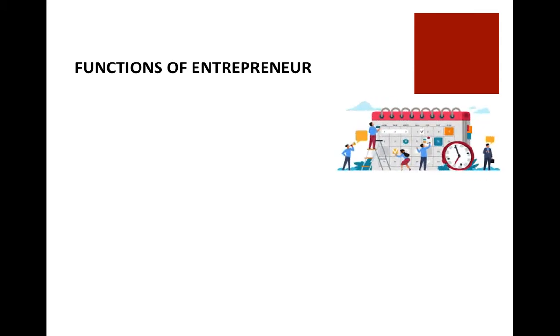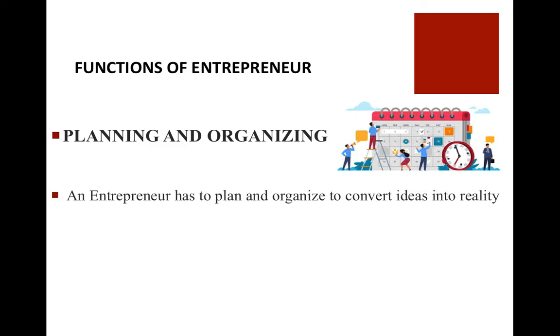Another function of an entrepreneur is that he should be a proper planner and an organizer. He has to perform the function of planning and organizing. There may be a lot of ideas in his mind, but he needs to have proper planning and accordingly organize things so that he can convert his ideas into reality. That is why we say that an entrepreneur has to plan and organize, for which he needs to do a lot of scanning and select the best possible idea, which is more and more productive, more and more positive.